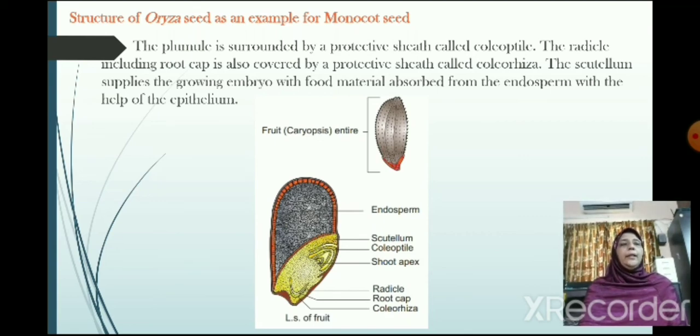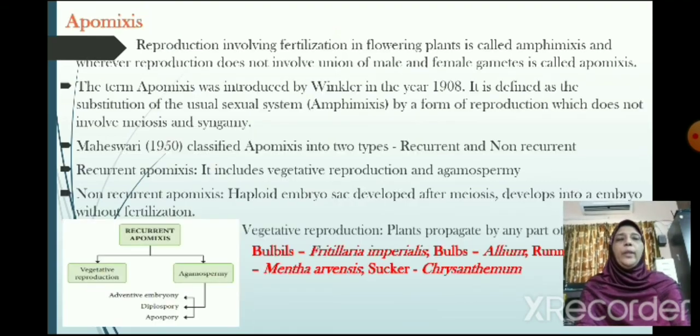The radicle, including the root cap, is also covered by a protective sheath called the coleorhiza. The scutellum supplies the growing embryo with food material absorbed from the endosperm with the help of the epithelium. The next one, we are moving to the topic apomixis.